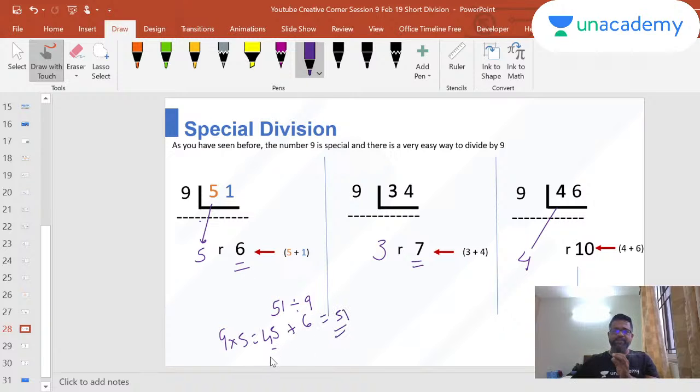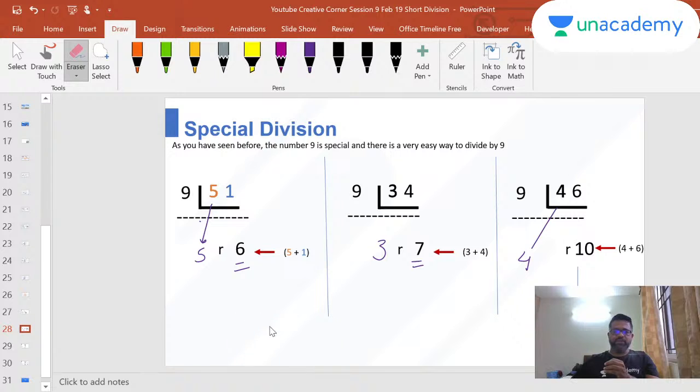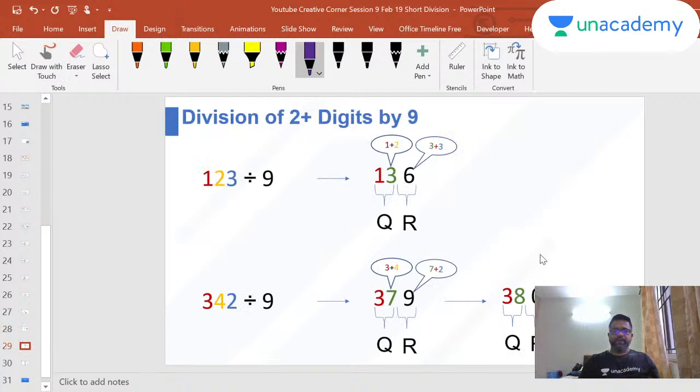That's how I find it. That's how a simple division problem works. And so it's very easy to do division by 9 if you are simply following this pattern. 34 is 3 remainder 7. Okay. Now it gets a little trickier.